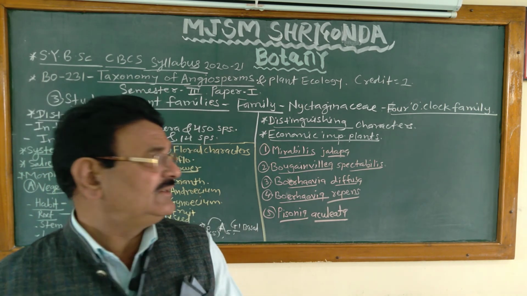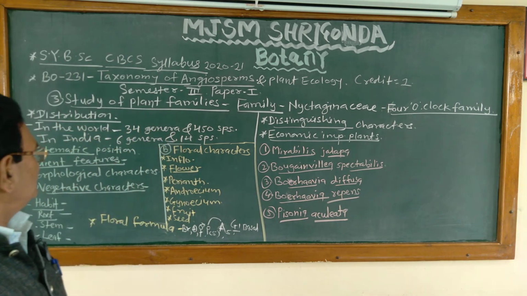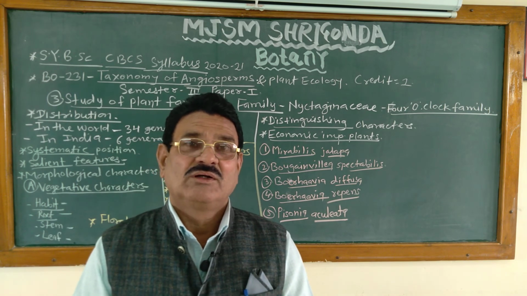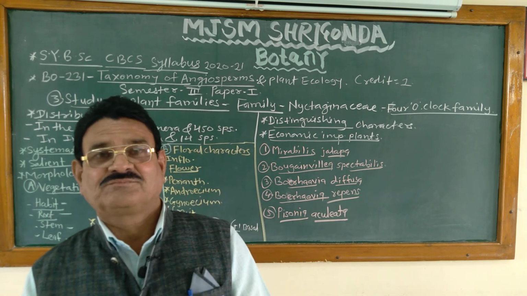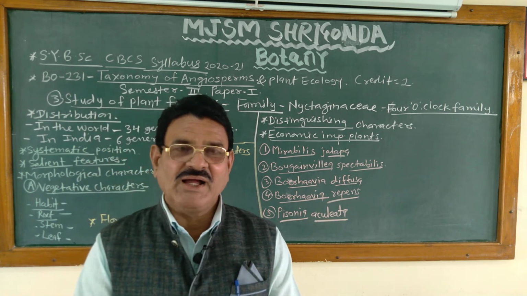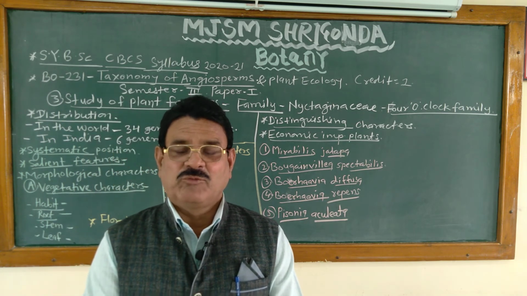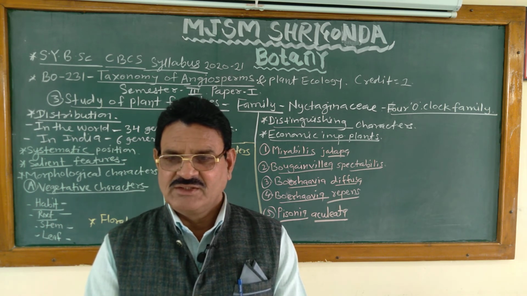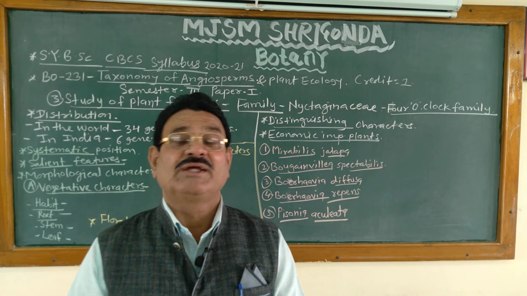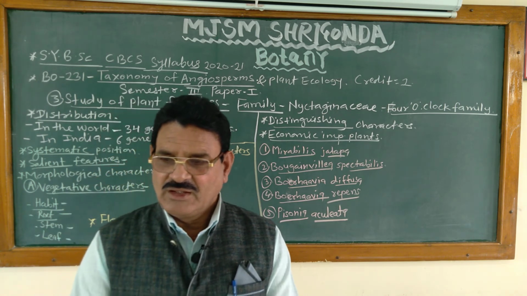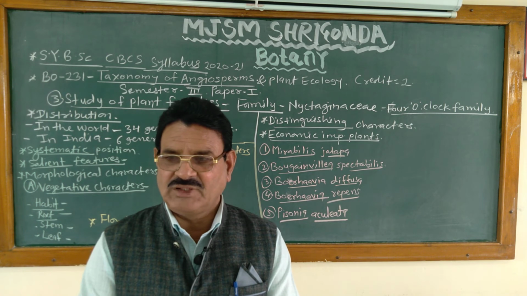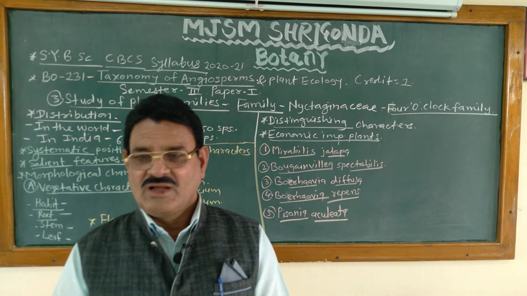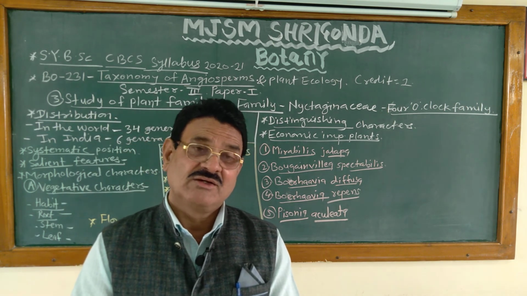Then distinguishing characters of the family. There are 5 examples of the family commonly found in our region: Mirabilis jalapa, that is the 4 o'clock plant, Boerhavia diffusa, Boerhavia repens, Bougainvillea spectabilis, Pisonia aculeata. Pisonia aculeata is a large climber armed with recurved axillary spines.